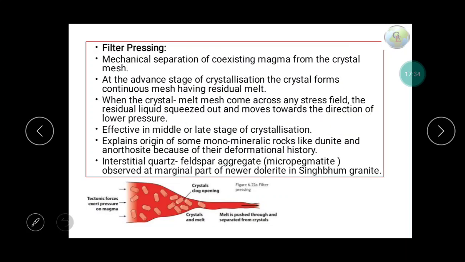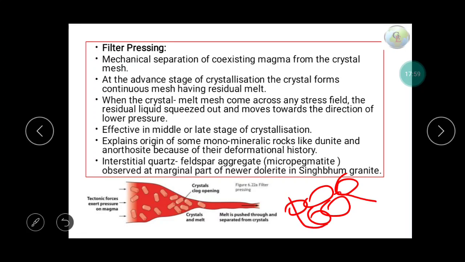So then filter pressing. Mechanical separation of coexisting magma from the crystal mesh is known as this mechanism. Means what happens: when crystals crystallize, they continuously form a mesh like this. Suppose here is a mesh, and there are interstices which are filled with melt.